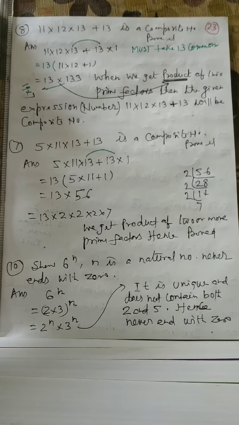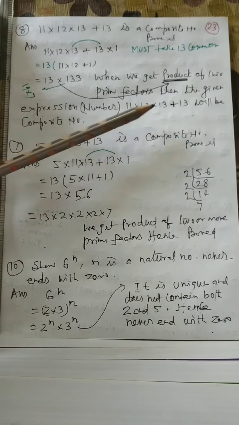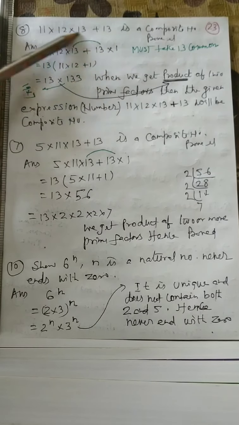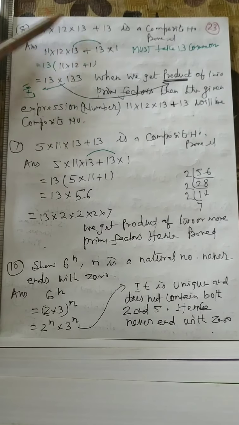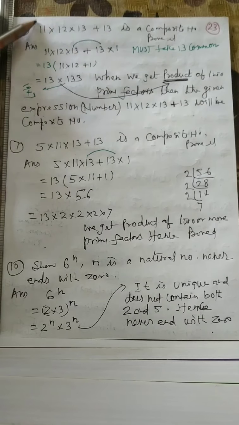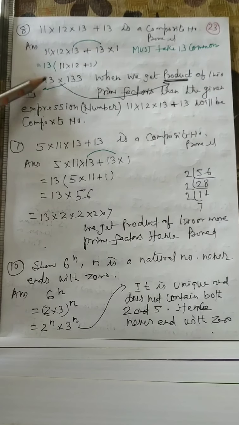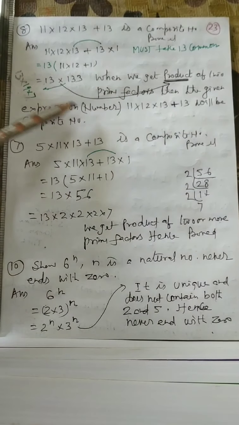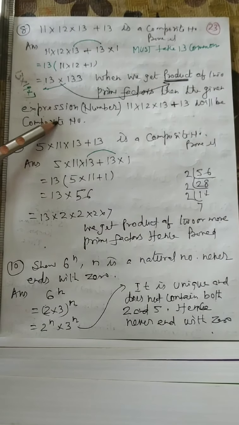So there is a condition for composite number. When we get product of 2 or more prime factors, then the given expression, this is called expression, not number. When simplified, we get the number. Simplification is not necessary at all. Never multiply this once more. Just leave it. Write 13 multiply 19 multiply 7. Then announce that we are getting 2 or more prime factors and composite number.